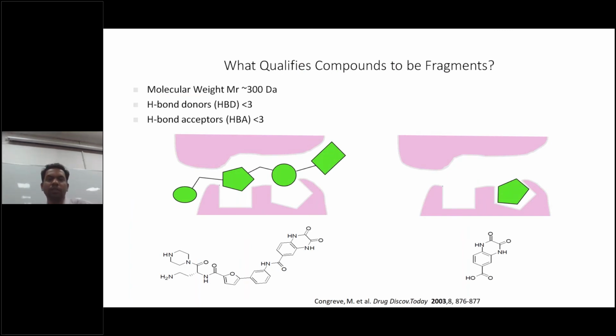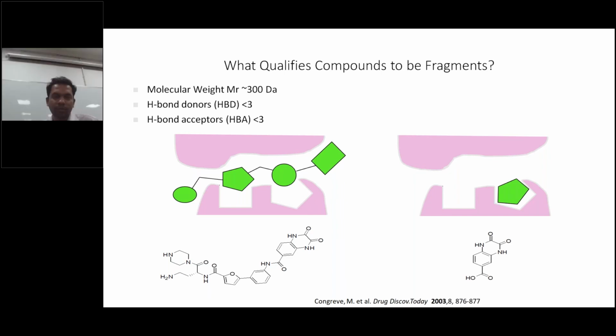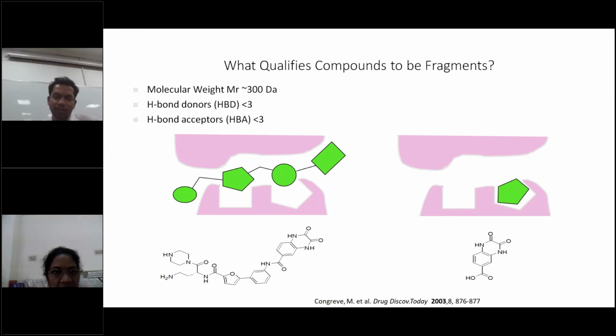What we discussed is that it should be less than 300 molecular weight, and the hydrogen bond donor should be less than 3, acceptor should be 3, because we have to again expand the molecule. So this is a graphical example, like your binding pocket is there, a small molecule is binding here, and that may not be enough to show any agonist or antagonist activity. You have to expand the molecule.